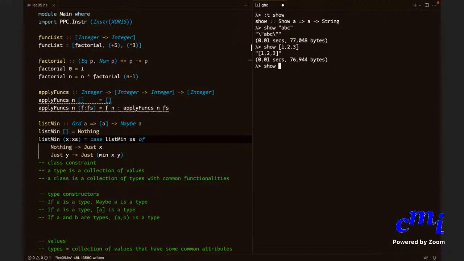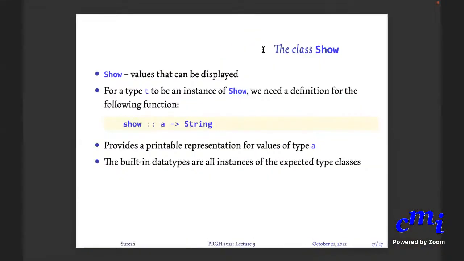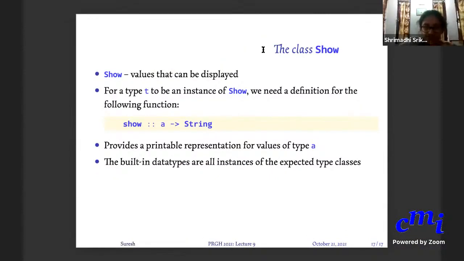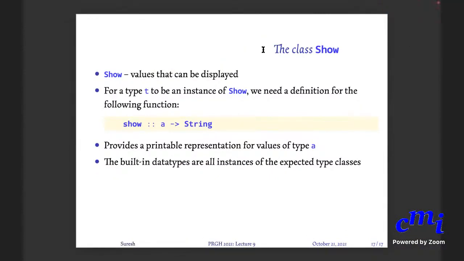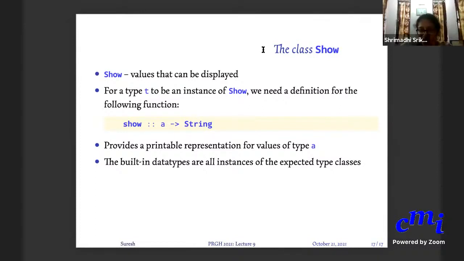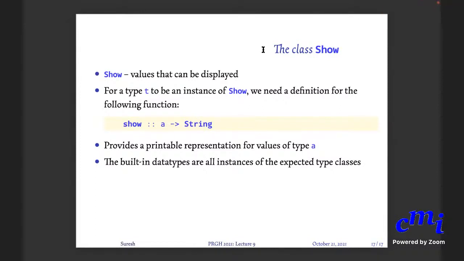Show of Just 25. Just 25 is a value of type Maybe something, but show of this is a value of type String. So I can ask for the type of it. Remember, it is the last expression that was evaluated. Type of it is just String. So this is almost all about type classes. I can answer questions now, and then we'll meet in the next class, and I'll start a new topic, infinite lists mostly. For infinite lists I have to do something else, but I'll get to infinite lists within 2 classes.